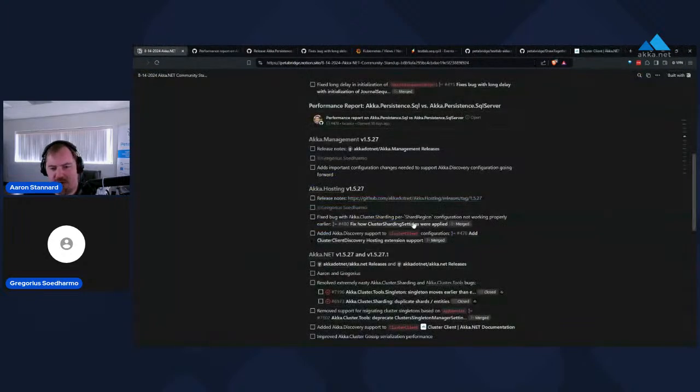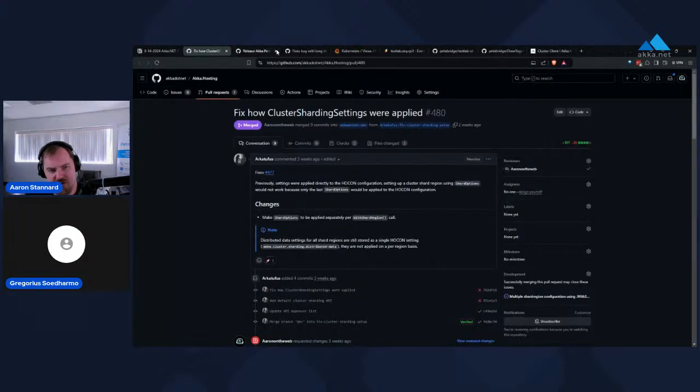And then the other big thing that we fixed in Akka.Hosting 1.527 was the way we were applying sharding settings. A member of our Discord noted that we were doing this incorrectly. Basically, we were overriding global HOCON every single time someone updated a shard region setting. That is the wrong way to handle this. Instead, we need to be updating the cluster sharding settings object under the covers. That way there's no cross pollination between, say, one shard region that uses remember entities and another that doesn't. So that's all been redesigned now.